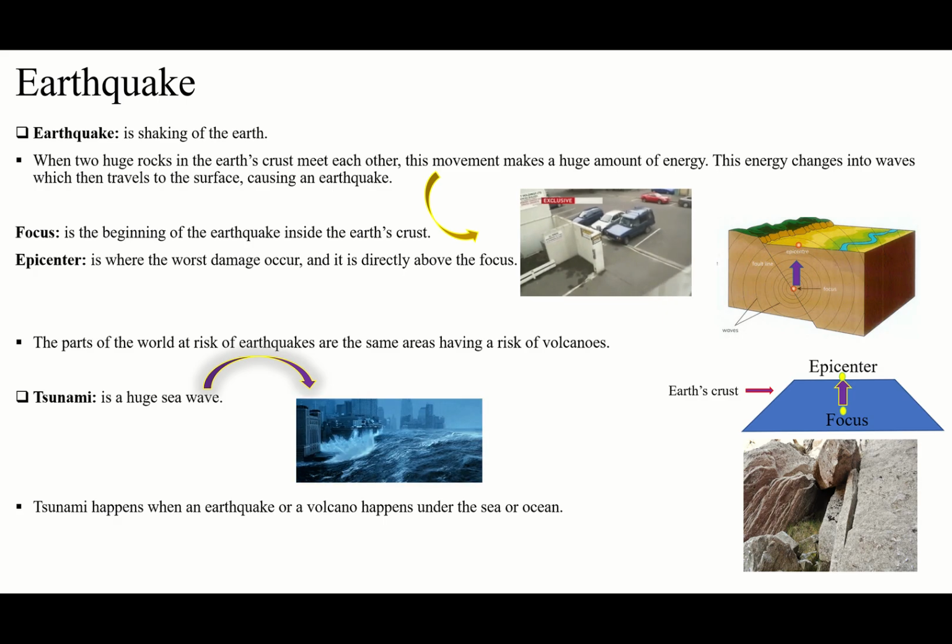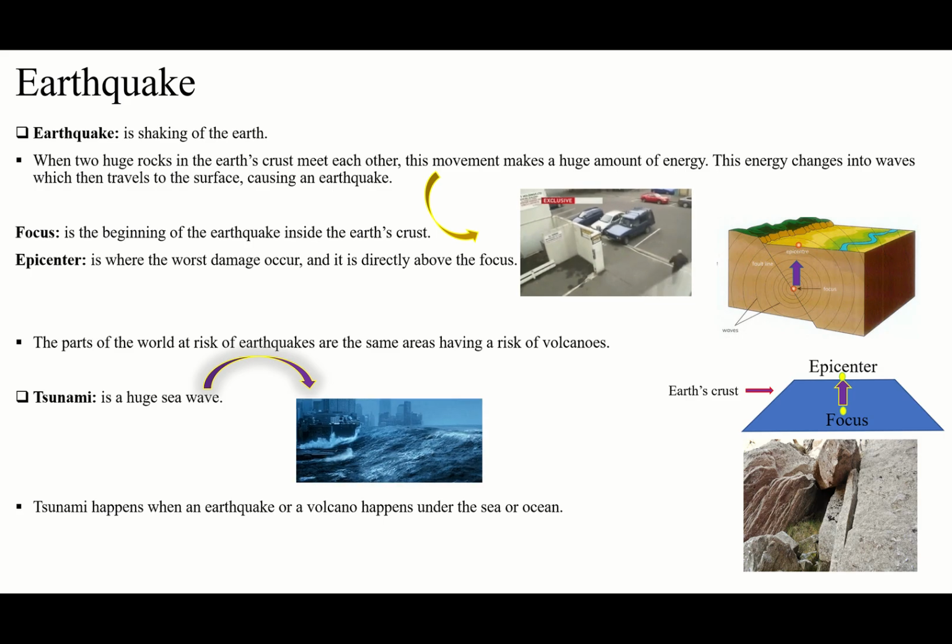But if this earthquake and volcano that we talked about in the previous lessons, if one of them happens not on the land but under the sea or ocean, it is going to be the cause of tsunami. It means the cause of tsunami is volcano or earthquake. One of them is going to happen. It means shaking of the earth will happen under the sea or under the ocean. Directly, it's going to be the cause of tsunami.